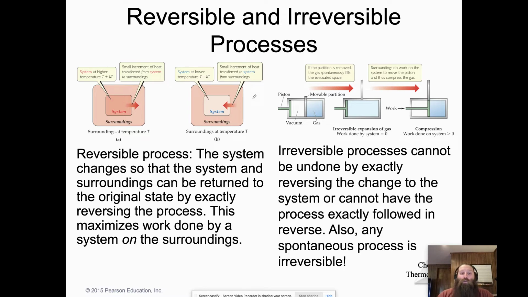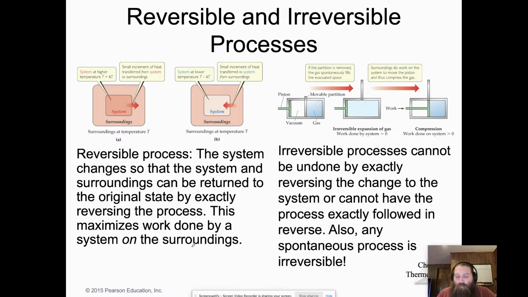So they can be returned to their original state. Now, if you do a process that is reversible, this is going to maximize the work that's being done on the system. All right, we're going to maximize that work by the system on the surroundings.